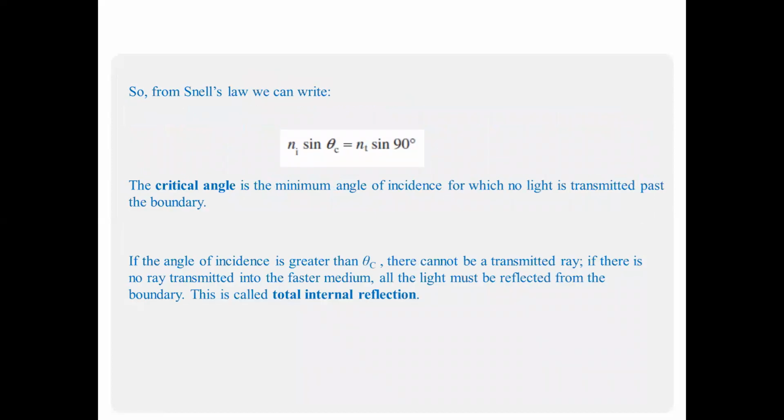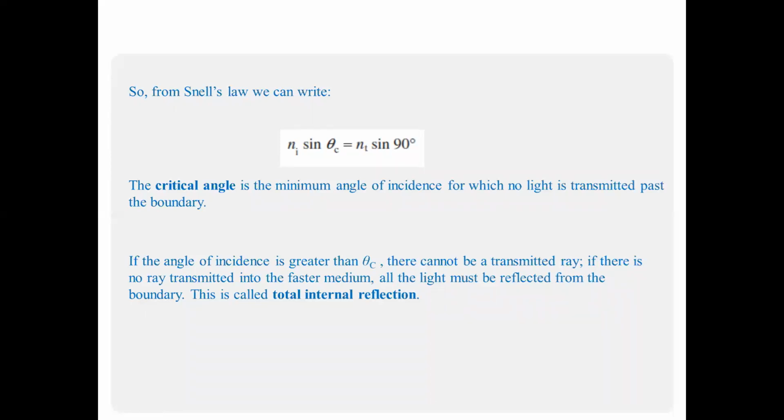According to Snell's law, you can easily find the critical angle: Ni sin theta c is equal to Nt sin 90°, because the transmitted ray makes a 90° angle with the normal. If the angle of incidence is greater than theta c, the critical angle, there cannot be a transmitted ray. If no ray is transmitted into the faster medium, all the light must be reflected from the boundary.